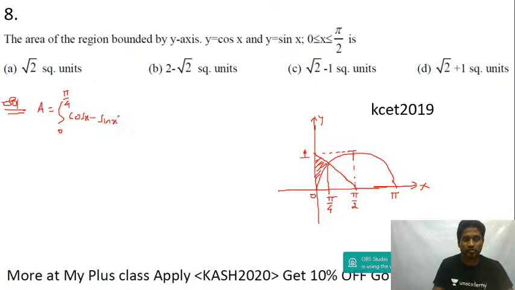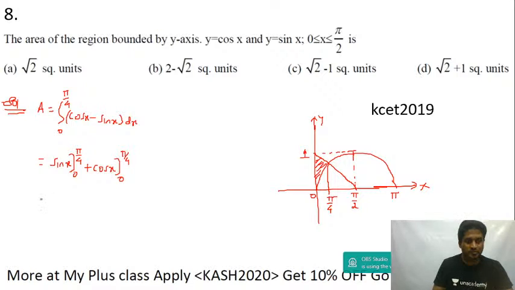Because from 0 to 45 degrees, cos is more than sin. With respect to the x-axis, from 0 to pi by 4, cos minus sin gives you the shaded part. The integration of cos is sin, and the integration of minus sin is plus cos, between the limits 0 to pi by 4.